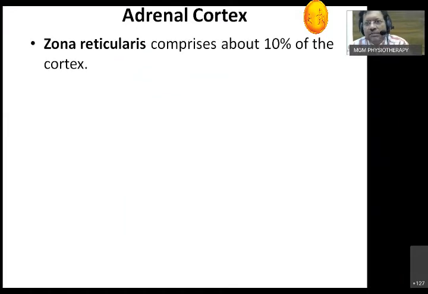Zona reticularis comprises 10%. Zona glomerulosa is 15%, zona fasciculata 60 to 80%, and zona reticularis 10%. It produces weak androgens. What does it produce? Weak androgens.